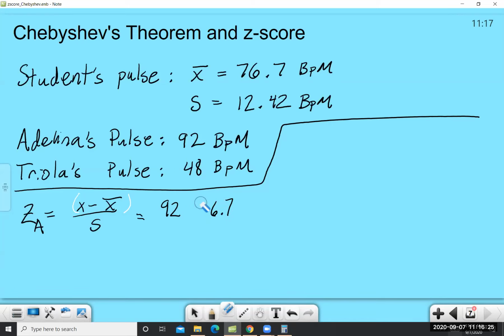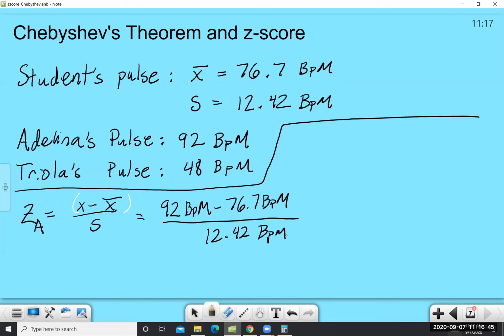And I should include this information, by the way. This is BPM minus 76.7 BPM all over the sample standard deviation, s, which is 12.42 BPM.